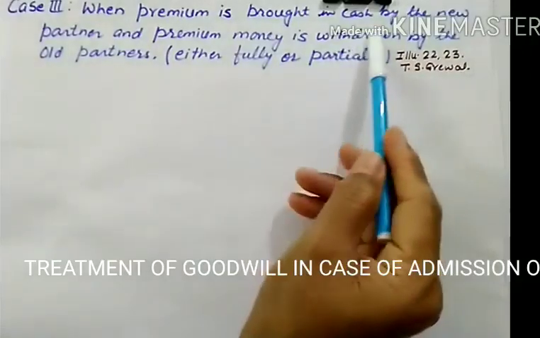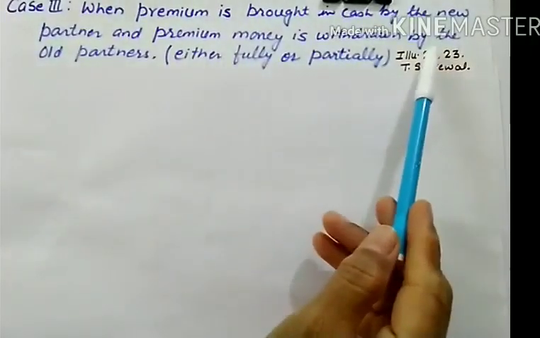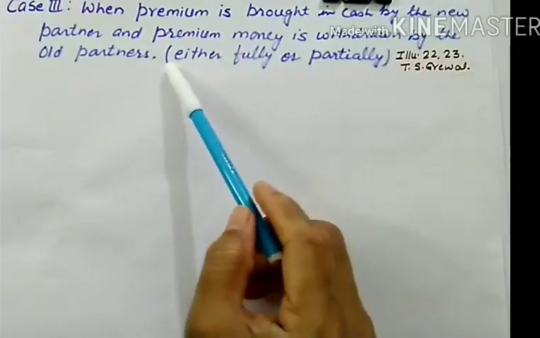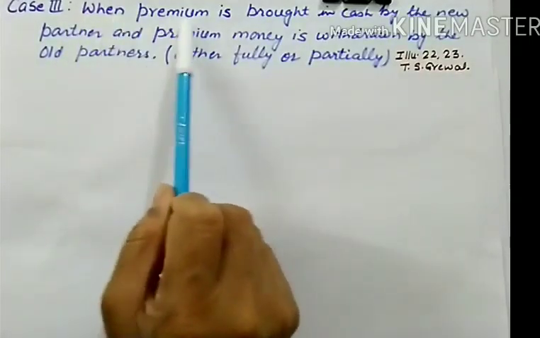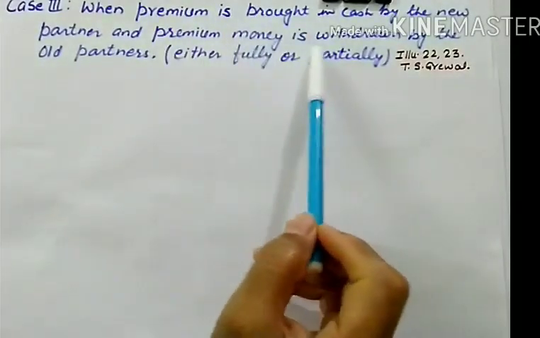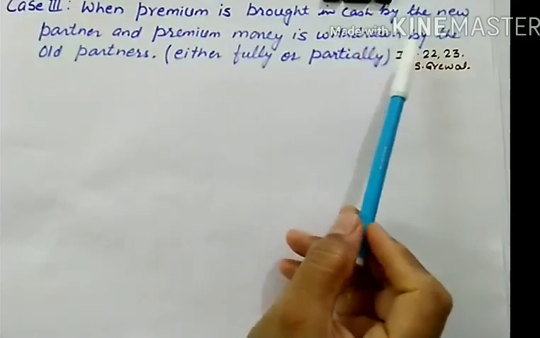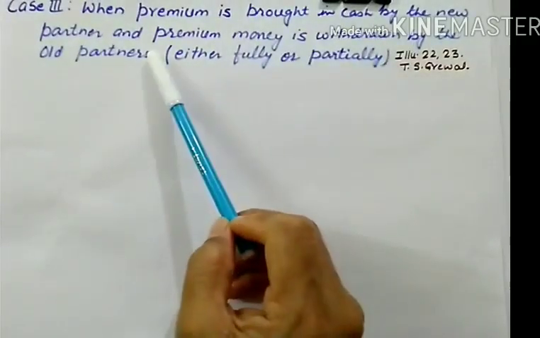Dear students, today we will be discussing case 3, when the premium is brought in cash by the new partner and the premium money is withdrawn by the old partner. In the previous case, case 2, we discussed when the premium is brought in cash by the new partner and the premium money is retained in the business. Now in case 3, it is withdrawn by the old partners.